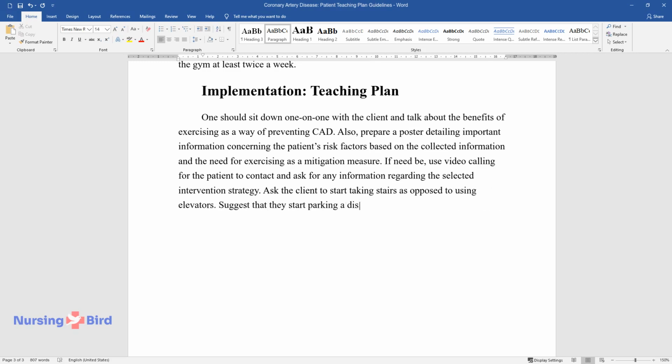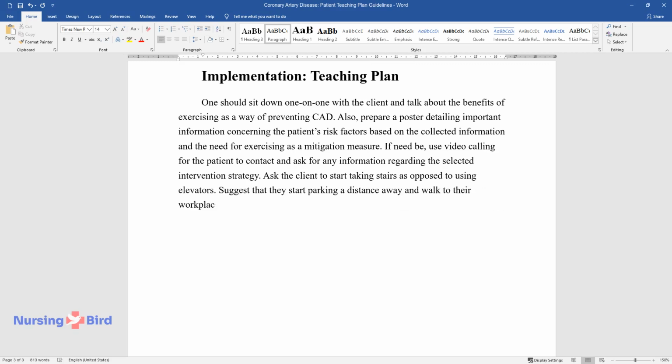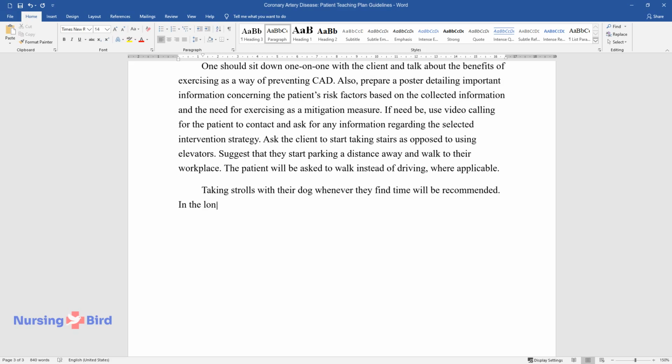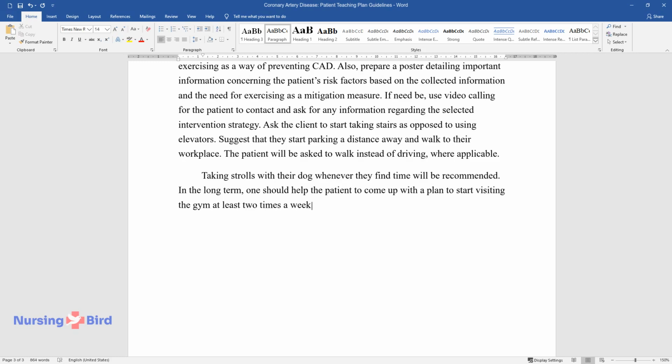Suggest that they start parking a distance away and walk to their workplace. The patient will be asked to walk instead of driving, where applicable. Taking strolls with their dog whenever they find time will be recommended. In the long term, one should help the patient to come up with a plan to start visiting the gym at least 2 times a week for rigorous physical exercises such as aerobics.